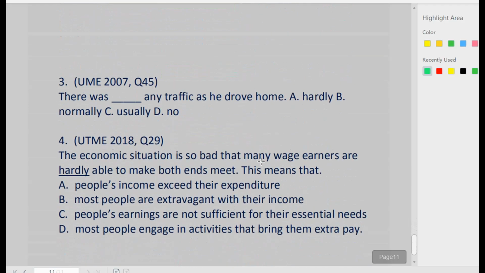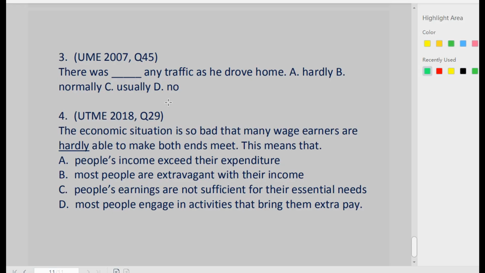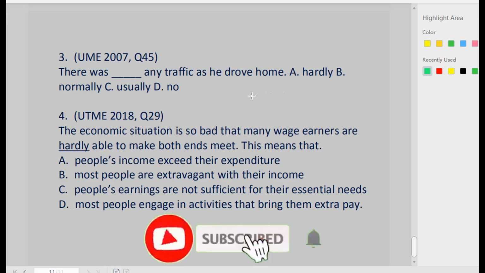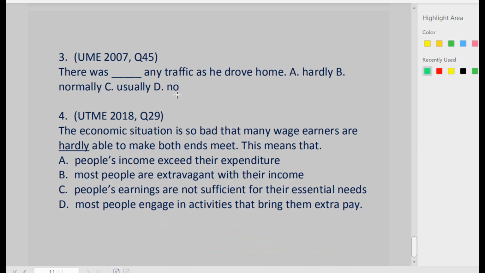Let's check some other past questions before we call it a day. This one is UTME 2007 question 45. The question says, there was dash any traffic as he drove home. Hardly, normally, usually, no. This particular word, any traffic, shows that hardly is the correct option because we have said that any can be used with hardly.